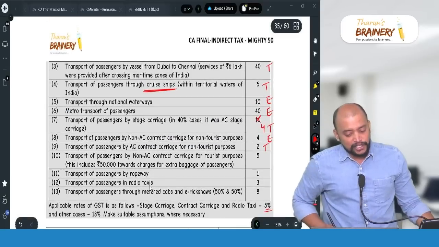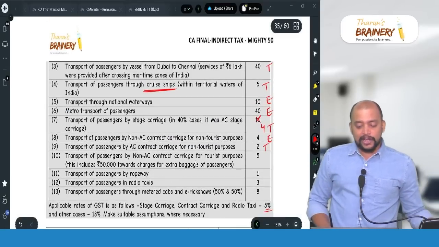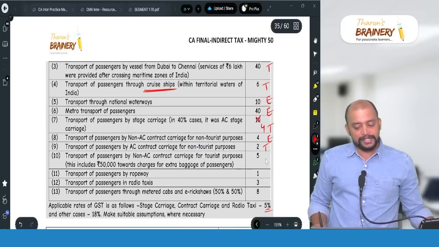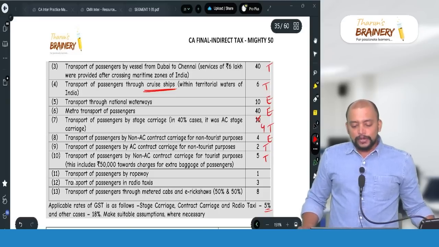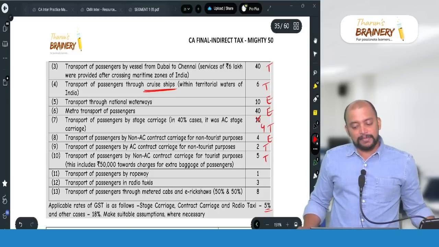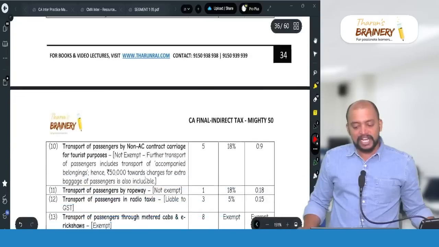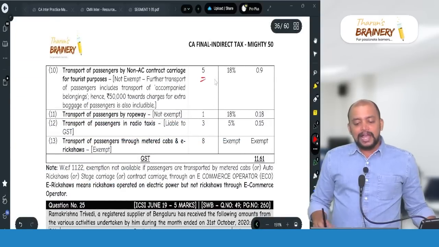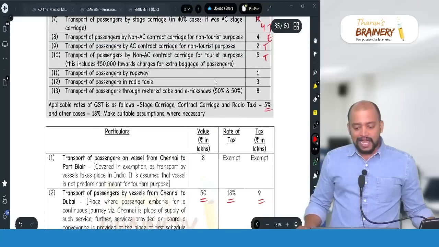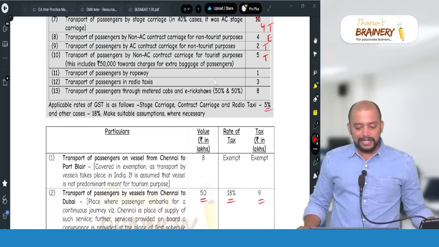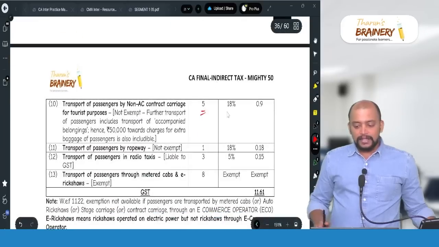Then transportation of passengers by non-AC contract carriage for tourist purpose, taxable, includes 50,000 towards charges for extra baggage. Everything will be taxable, so entire 5 lakhs will be taxable. And in case of contract carriage, it is 5%, na? So 5%.